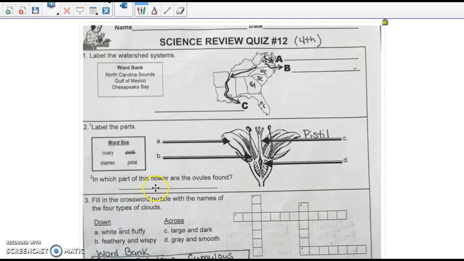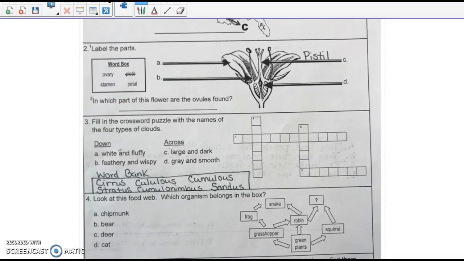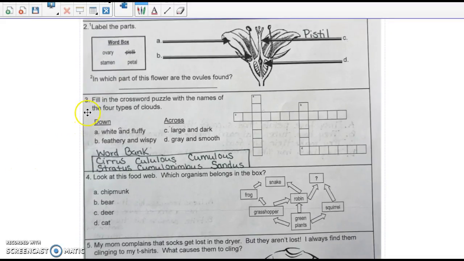Question number 2. In which part of this flower are the ovules found? That should be kind of a given if you look carefully at your choices. Number 3. We have a crossword puzzle. Fill in the crossword puzzle with the names of the 4 types of clouds.